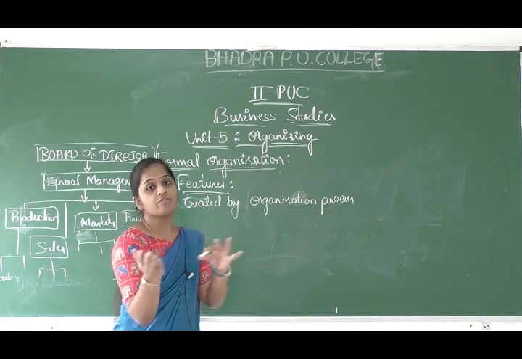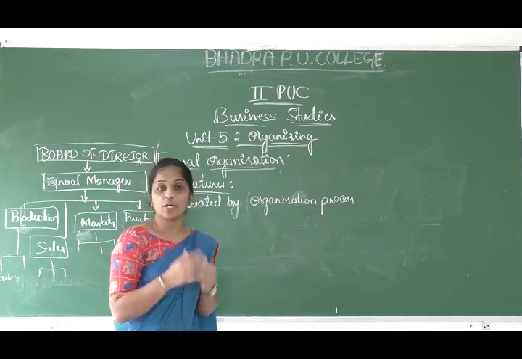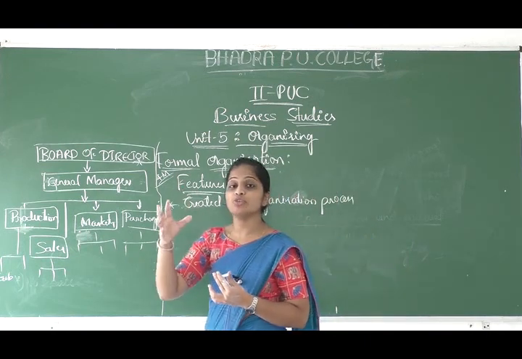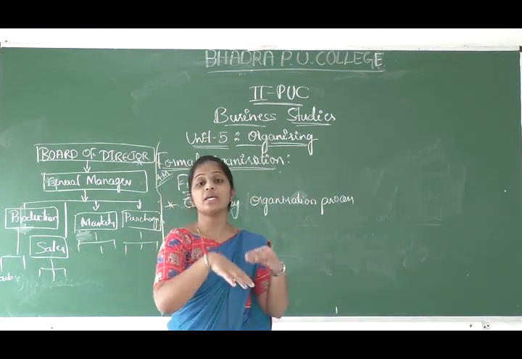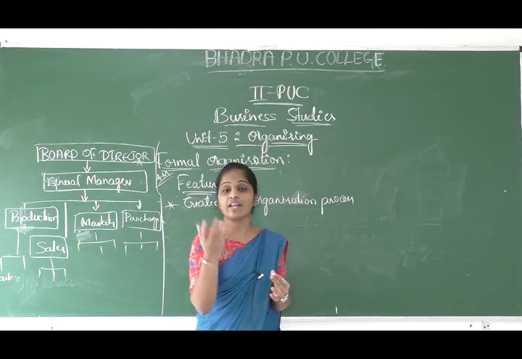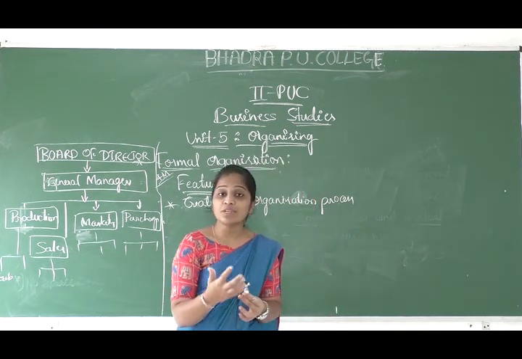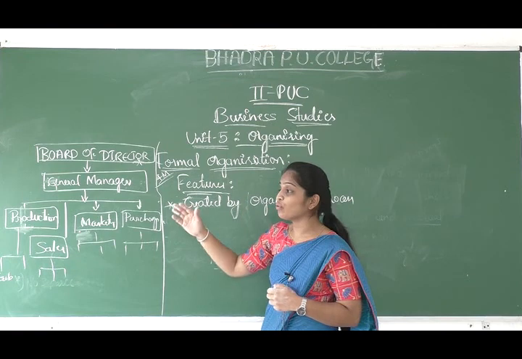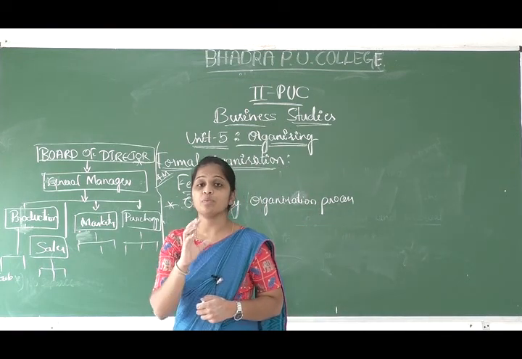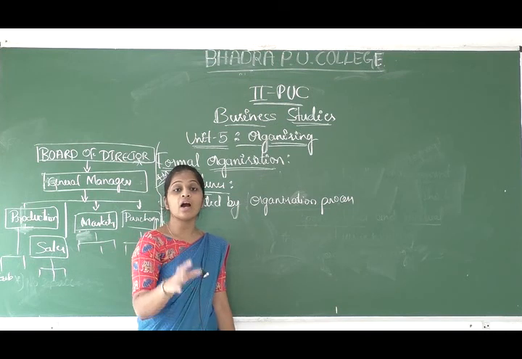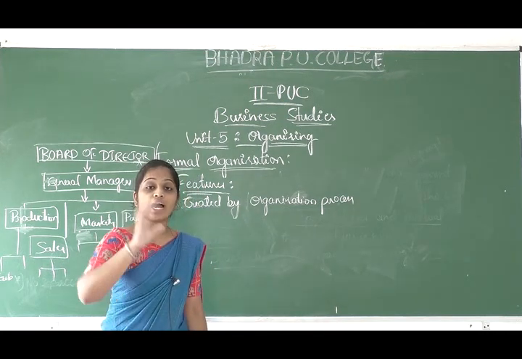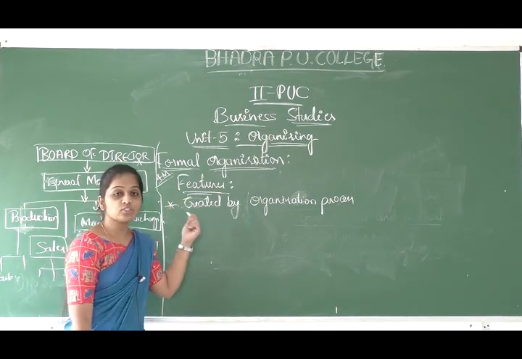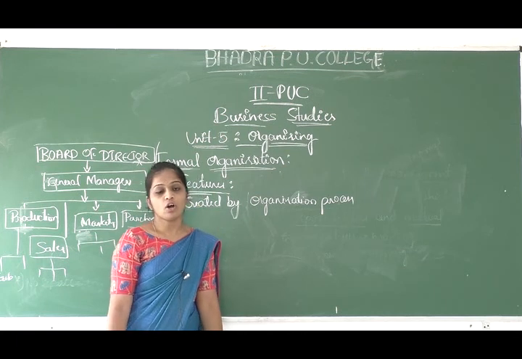That structure we call the formal organization, because in the process we divide the jobs, group the jobs, assign the jobs according to their qualification, and also establish the superior and subordinate relationship. So this is also one of the features of the formal organizing.